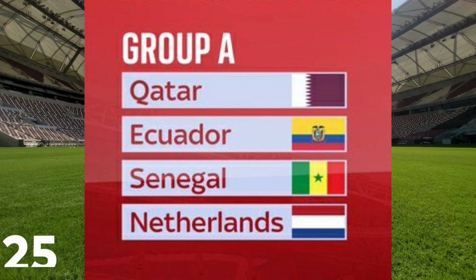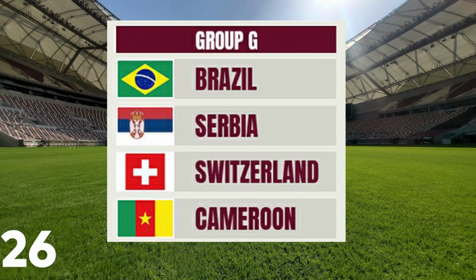Group A is the only group where no one has played each other ever before at the World Cup. Qatar, Ecuador, Senegal, Netherlands. While some of them have faced each other outside the World Cup, this will be the first time meeting at the World Cup. The most experienced group is G, Brazil, Serbia, Switzerland, and Cameroon, combined for 51 previous World Cup appearances.